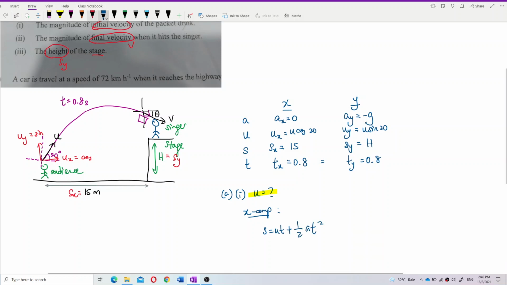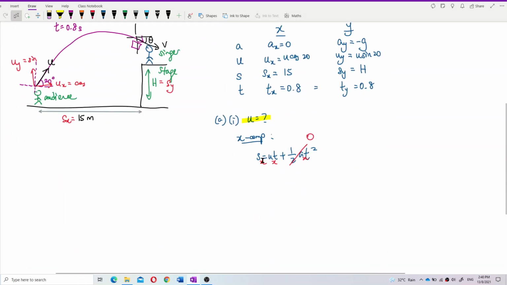So we know that acceleration is 0, ax is 0. Forget, you must put a subscript here. This is sx, ux, ax. Right now ax is 0. So we are just left with s equal to ut. So s is 50 meters, and u is u cos 20, and the time taken is 0.8 seconds.